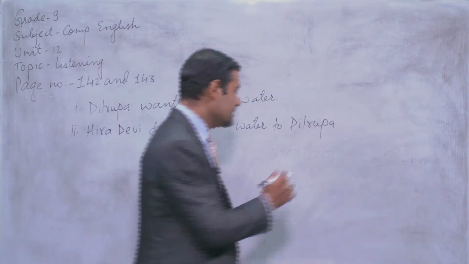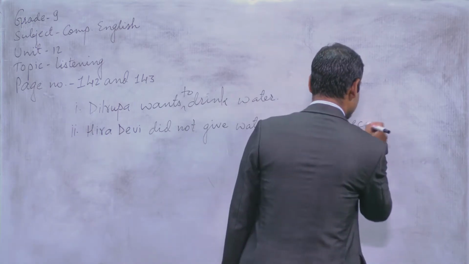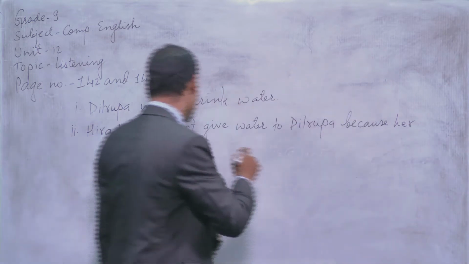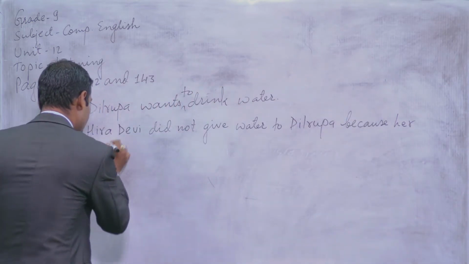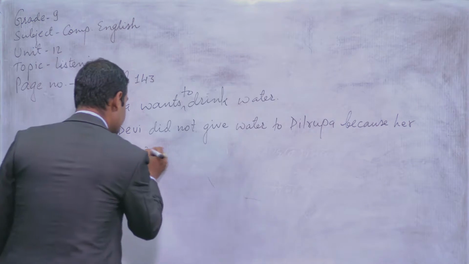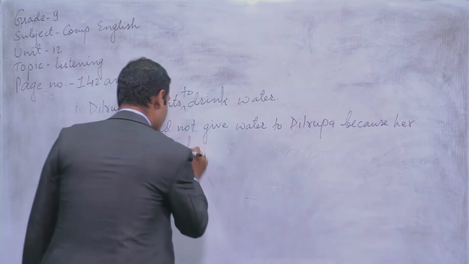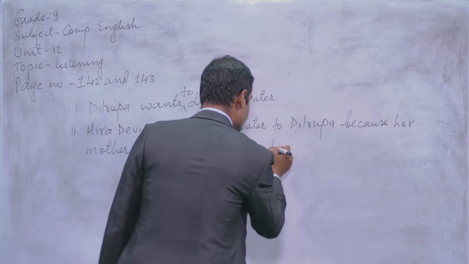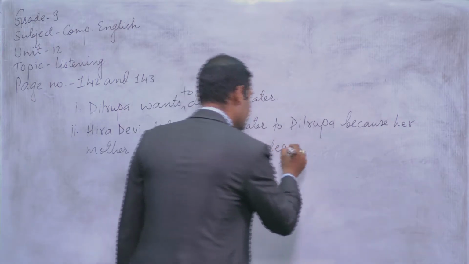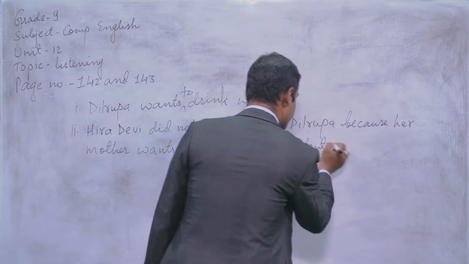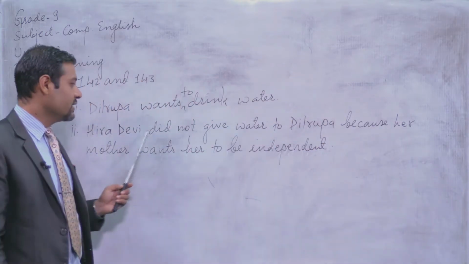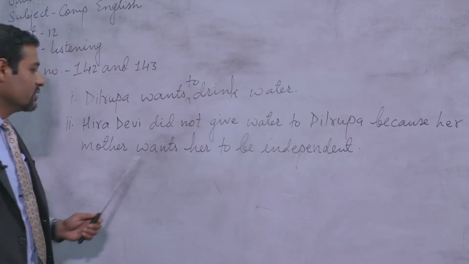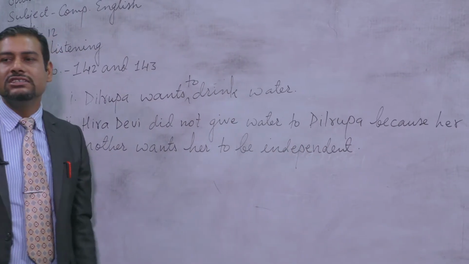Yes, you are right. Because, B-E-C-A-U-S-E, because her mother wants her to be independent. See, Hira Devi did not give water to Dilrupa because her mother wants her to be independent.